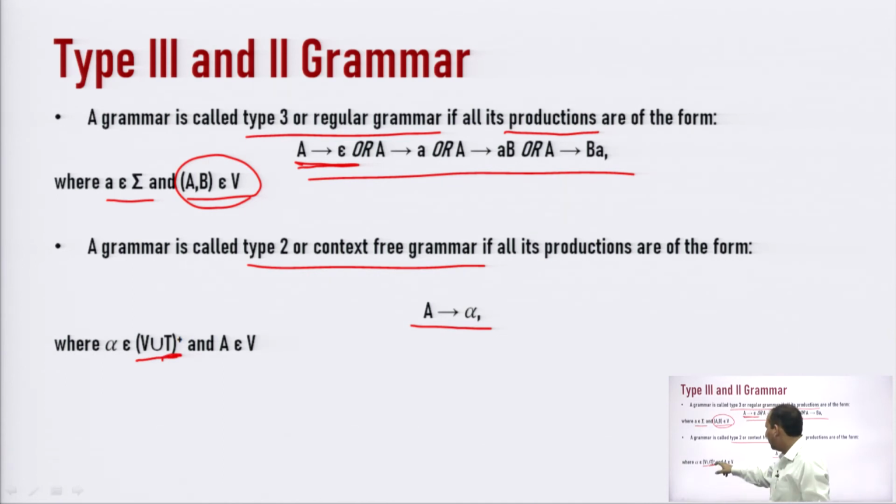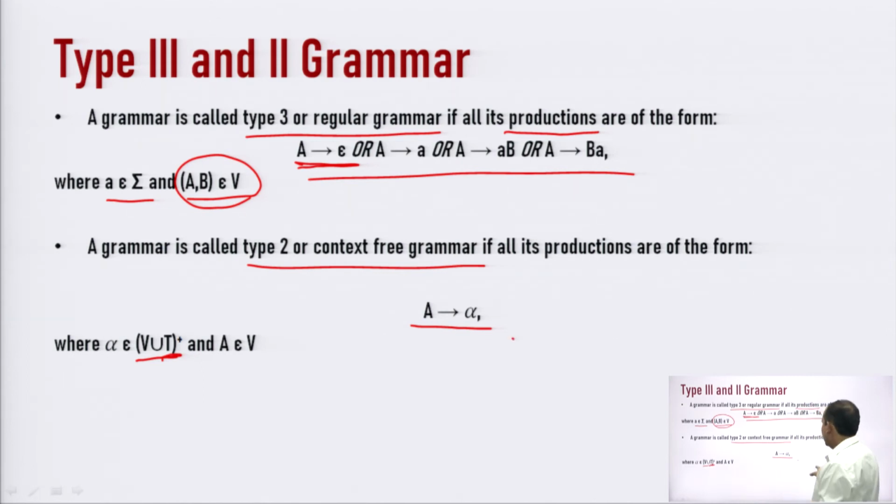On the right hand side we can have epsilon, or variables union terminals.